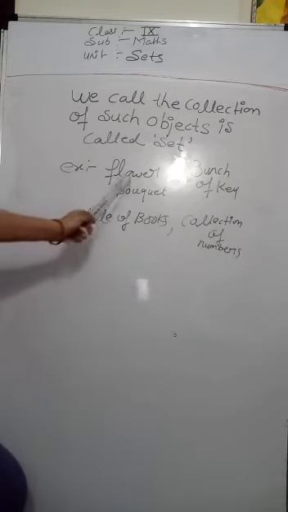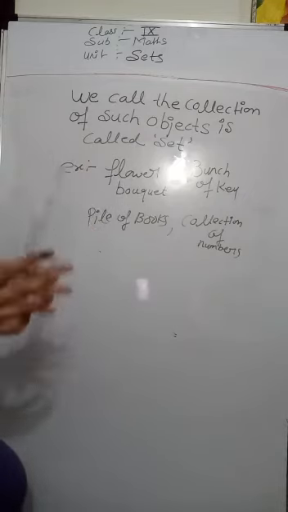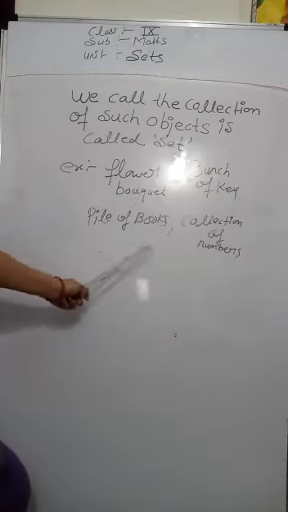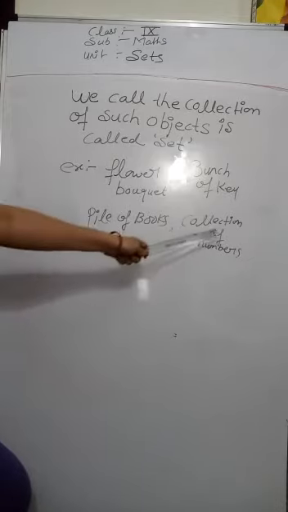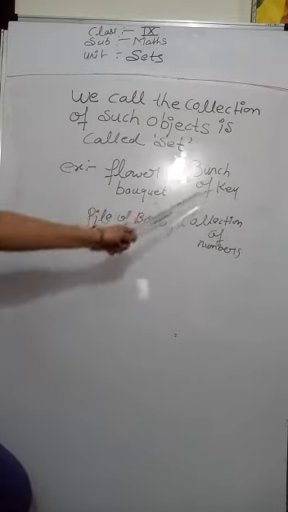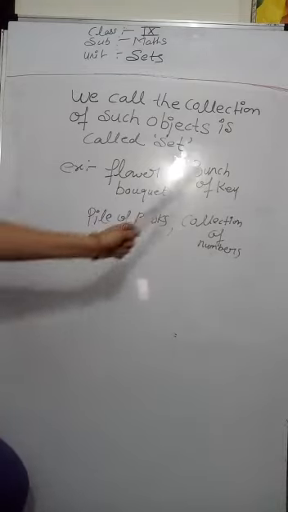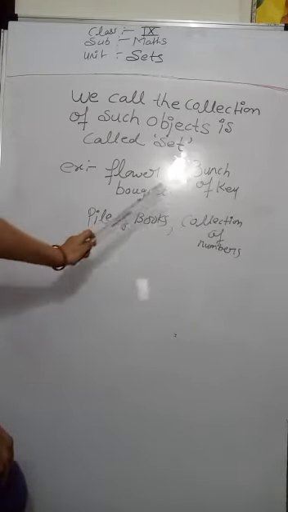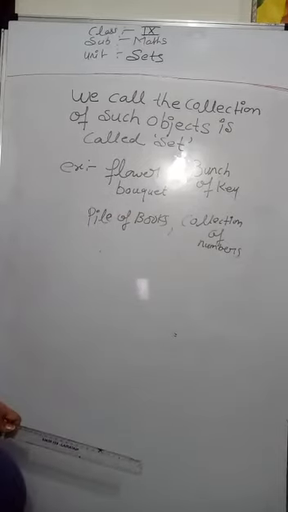Okay, an example is a flower bouquet. It is also a collection of flowers. Okay, bunch of keys, pile of books, and collection of numbers. Clear? These are all examples of sets: flower bouquet, bunch of keys, pile of books, collection of numbers. These are all examples of sets, because each is a collection of objects, a collection of such objects. Clear?